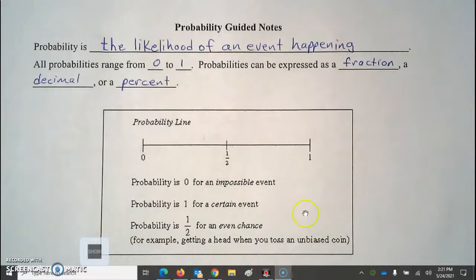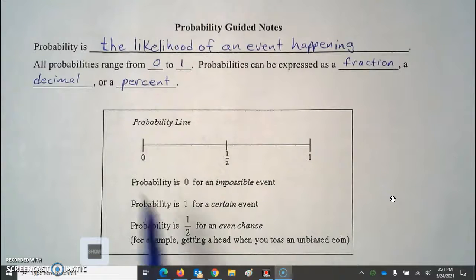Here we are with probability today, another statistics topic. We will have a second lesson on this another time, but right now, just the basics of probability. So you can see that probability is the likelihood of an event happening, and all probabilities range from 0 to 1. You can write them as a fraction, as a decimal, or as a percent.